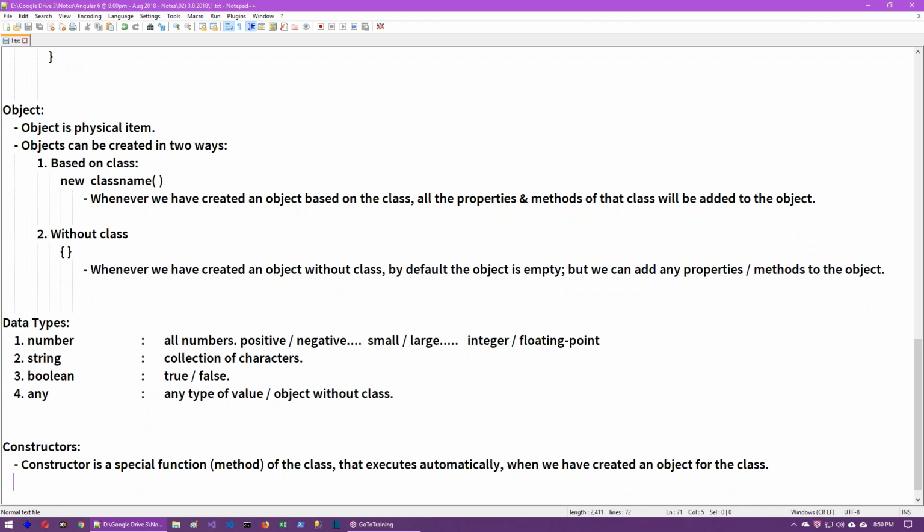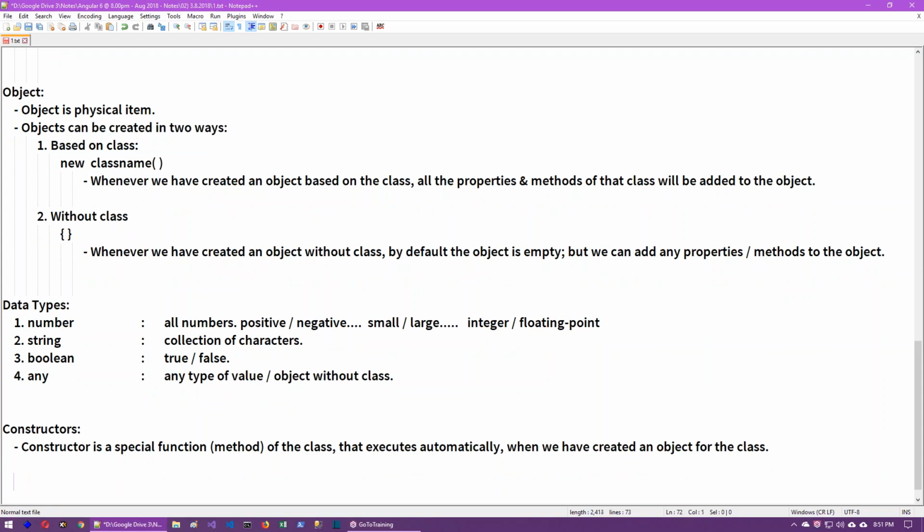We have created an object, the constructor executes. Again, we have created an object, again the constructor executes. We have created 100 times means 100 times the constructor executes. We have not created any object means the constructor will not execute at all. And for one object, only one time the constructor will execute. There is no possibility of re-executing it again.